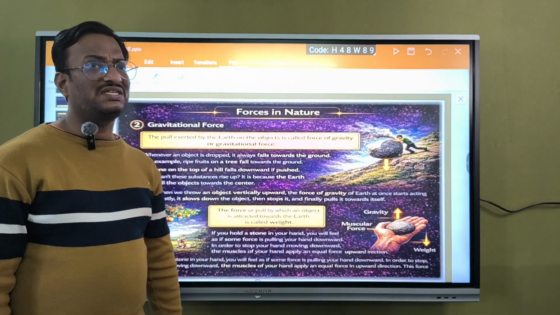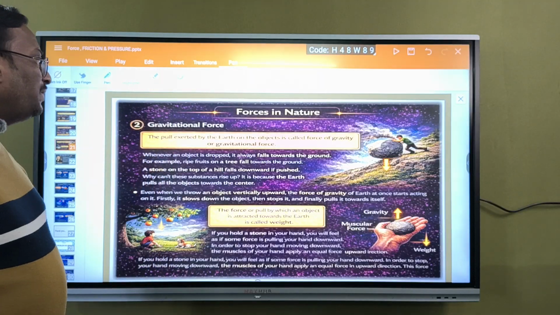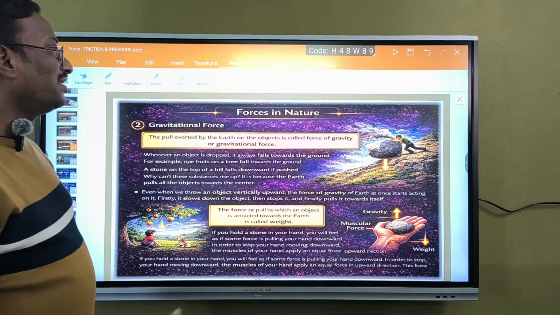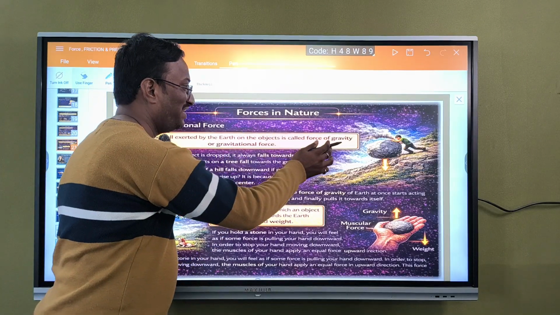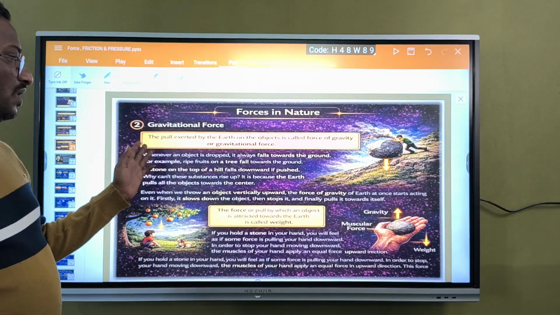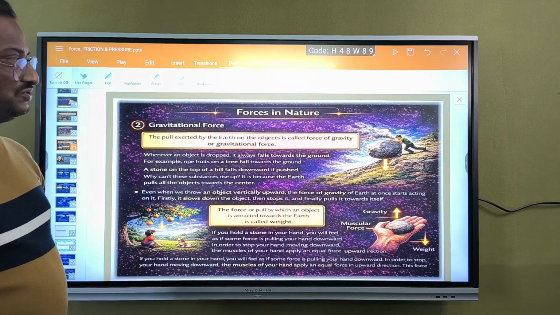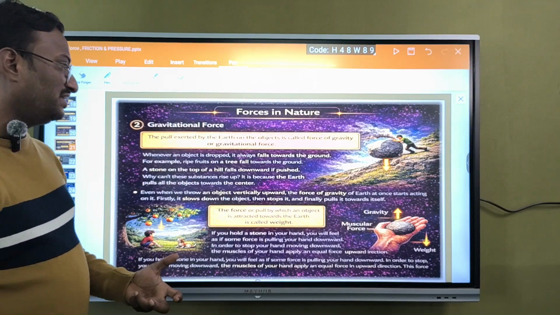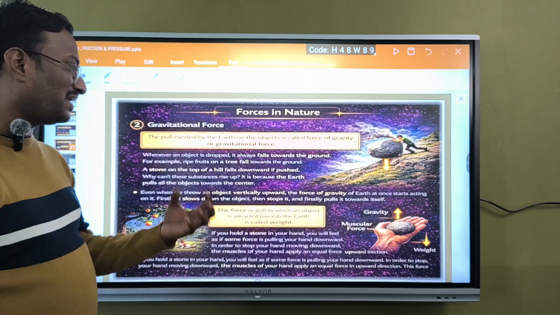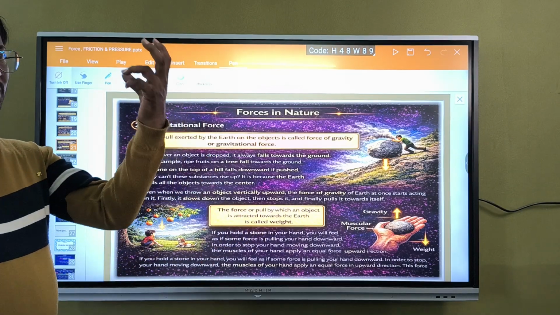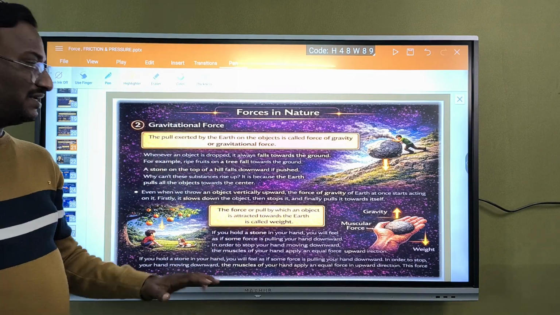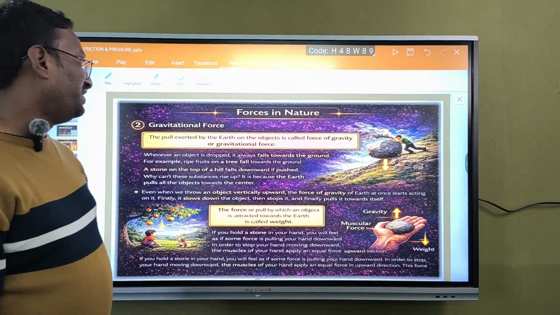Next one, second one is gravitational force. The pull exerted by the earth on an object is called gravity, which is also called gravitational force. It is nothing but weight: the force or pull with which an object is attracted towards the earth. With how much force it is attracted, that itself gives us weight.